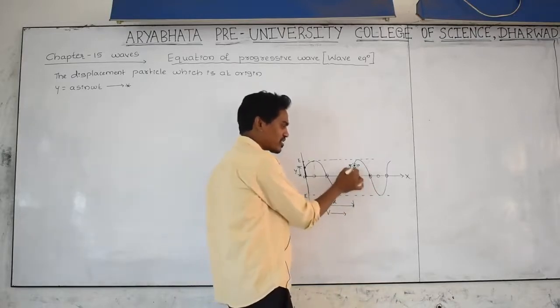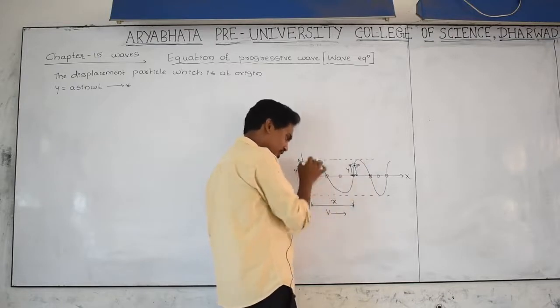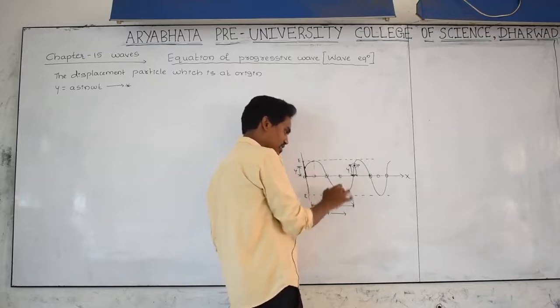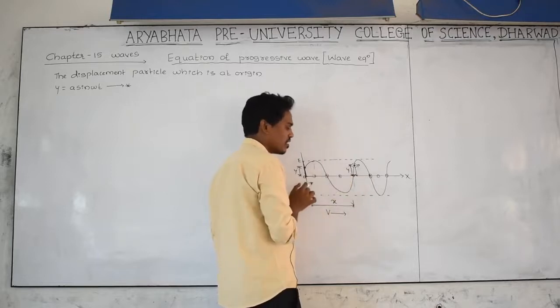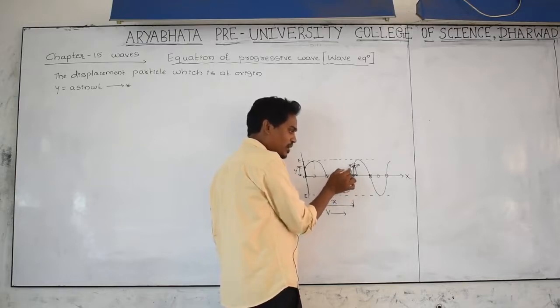It is also in vibration. This P particle is also making oscillation here. It is also vibrating. Like that, the P particle is also in vibration. What is the displacement? How much displacement has the P particle made here?